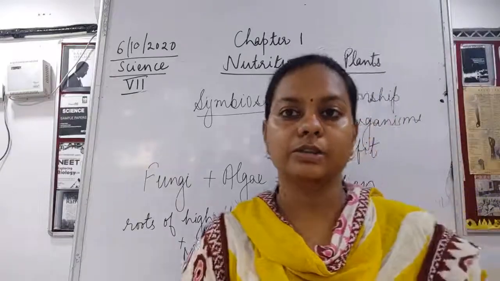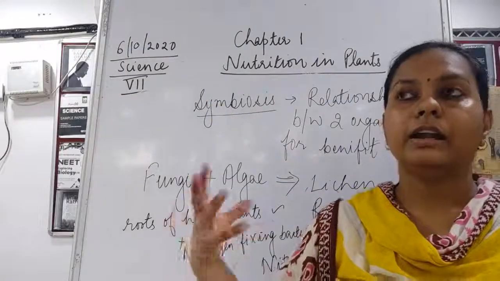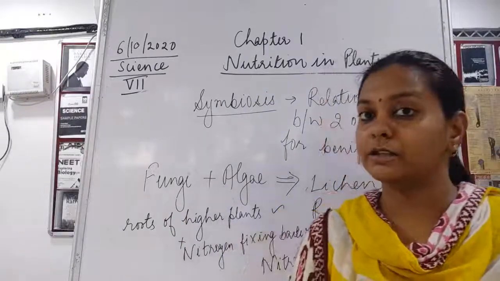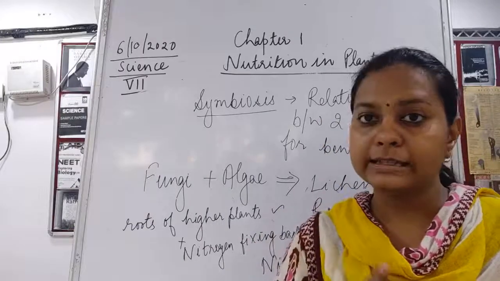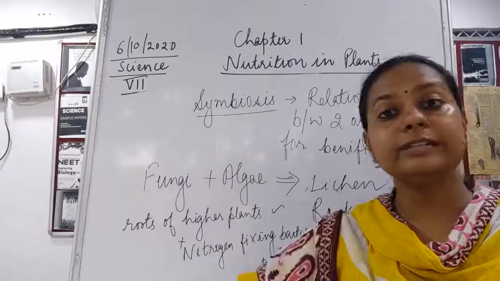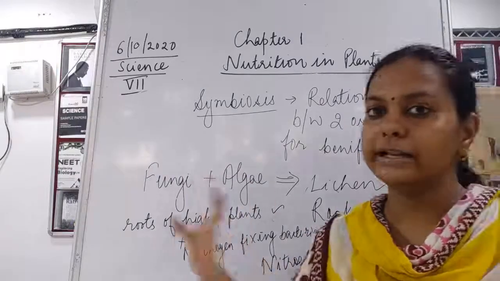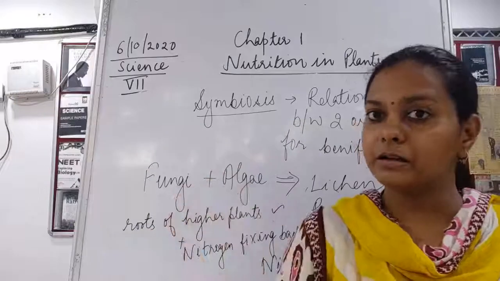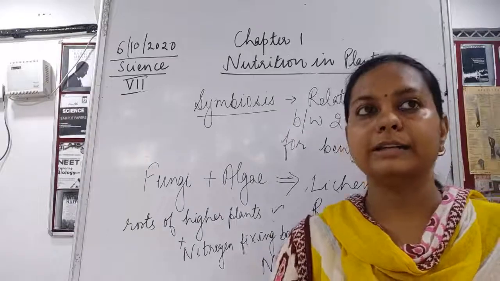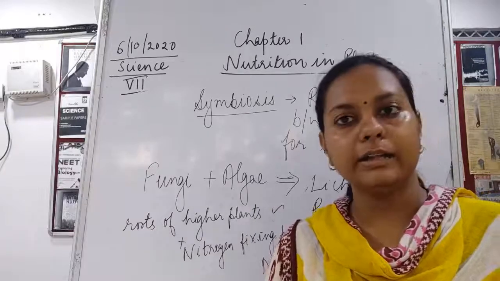This is all the story about symbiosis, which is again a mode of nutrition in some plants where one plant is weak, the other one is strong, and both of them are helping each other. See, this is very much different from the parasitic mode of nutrition. In parasites, the plant literally dies in the end. The parasites are going to steal the nutrition, children. But here they are not stealing, they are simply living mutually. They are going to help each other at their wish. They want help and they will give help. But in parasites, they are sucking up and stealing the nutrition, so in turn the higher plant is going to die.